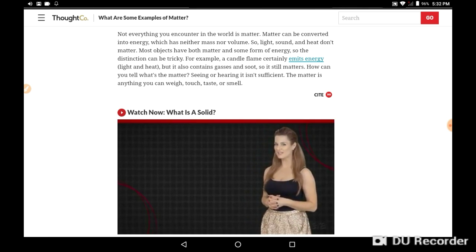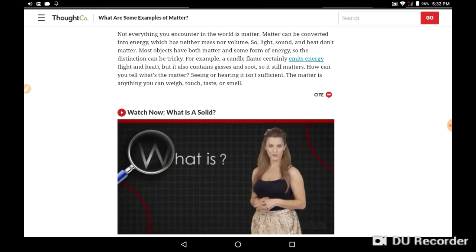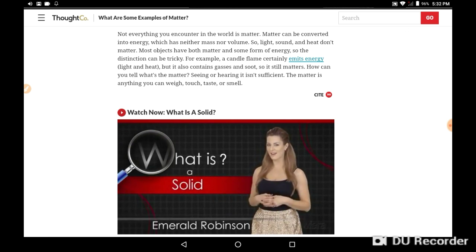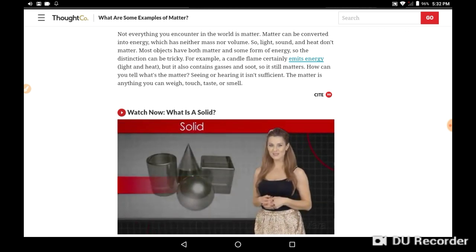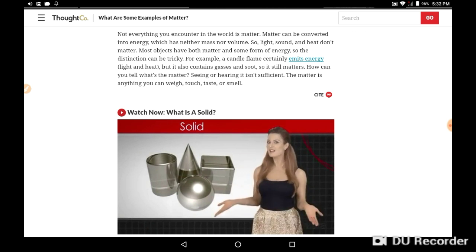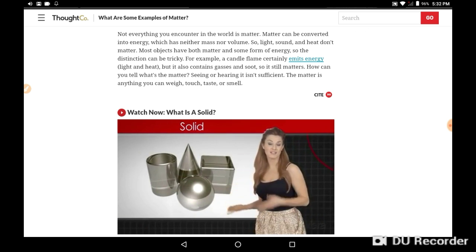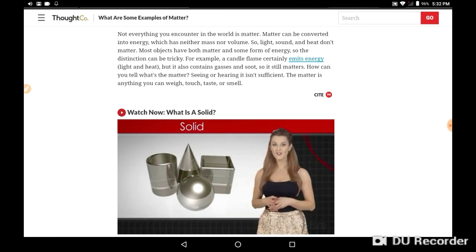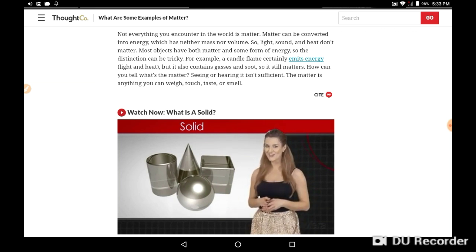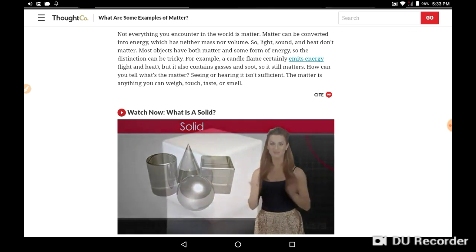Hi, I'm Emerald Robinson, and in this What Is video, we're going to investigate the state of matter called a solid. Solids are materials that keep their form. That is, solids don't change their shape or expand to fit the container that they are in. Although there are many different solids, there are a few characteristics that they have in common.